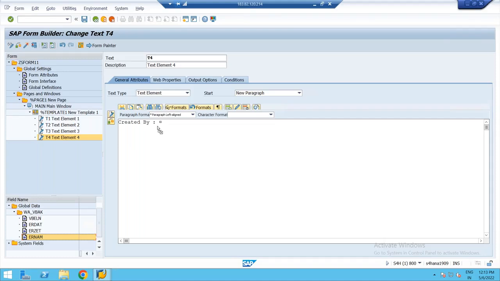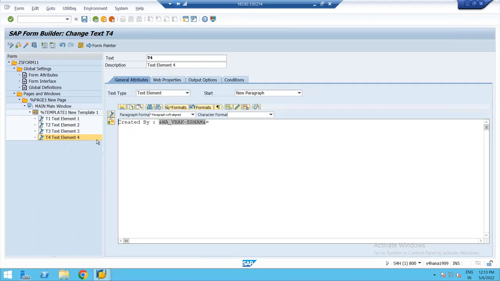I'll just drag and drop. If drag and drop is not allowed in your system, go to the editor and type it, and put that variable in with an ampersand. Done. I can click on the field list button to turn it on or off, and it will disappear. So what I did here, I created the template.